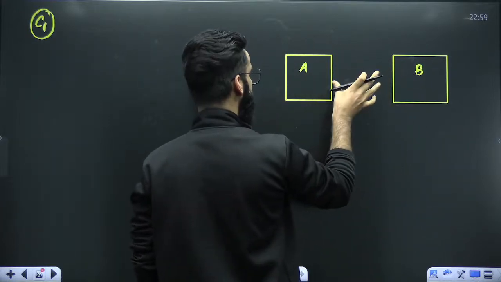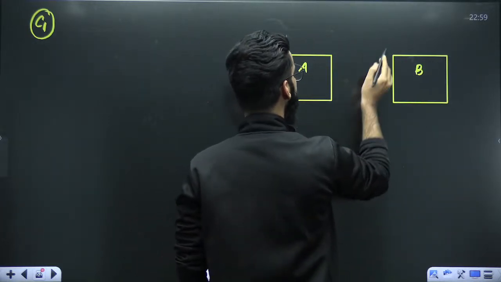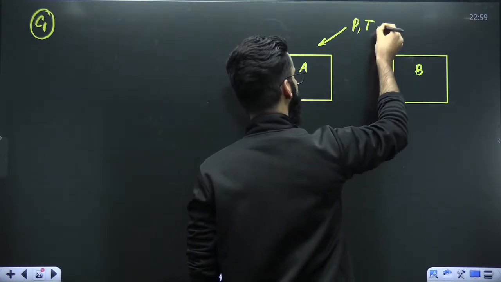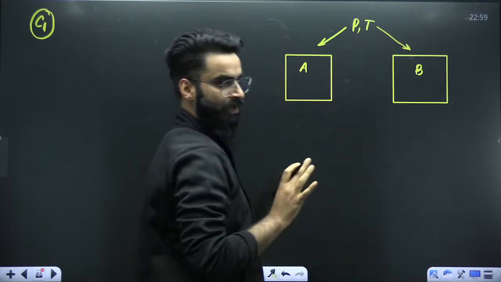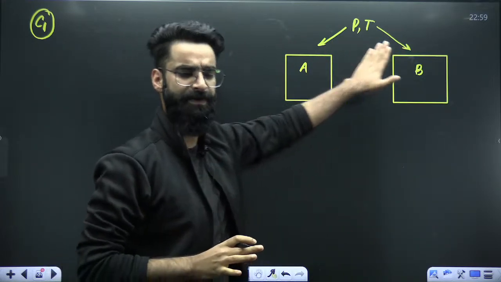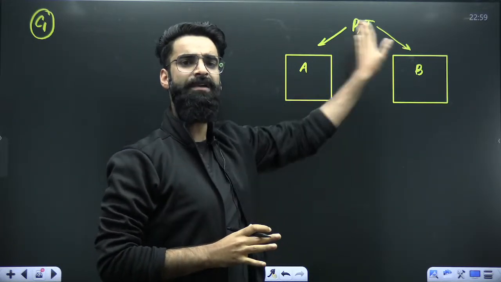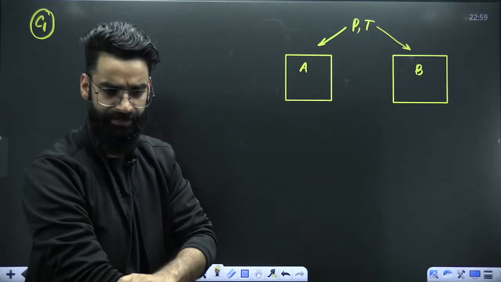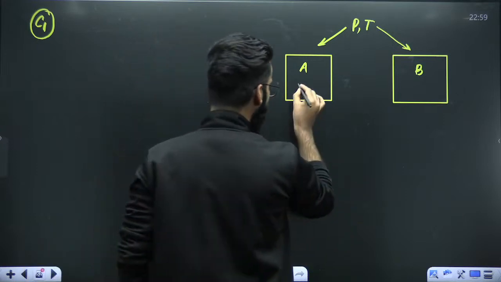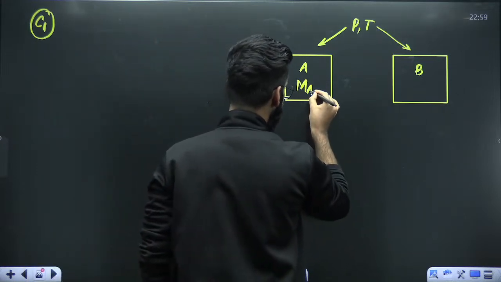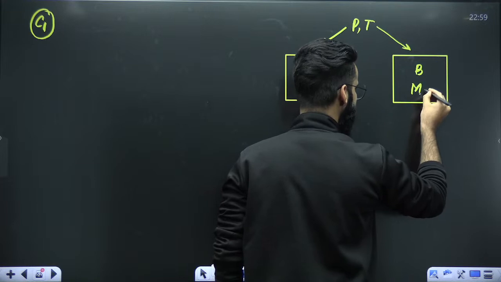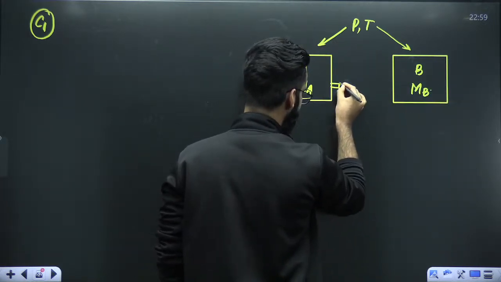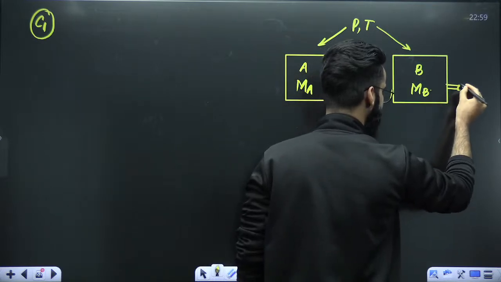The first thing I'm assuming is that both the gases have the same pressure and temperature. Whatever is the pressure of A, same is the pressure of B. Whatever is the temperature of A, same is the temperature of B. So both the gases are present at the same pressure and temperature. Let's assume that the molar mass of gas A is Ma, and the molar mass of gas B is Mb. Perfect. Now, for example, a hole got created here. Similarly, a hole got created here as well.